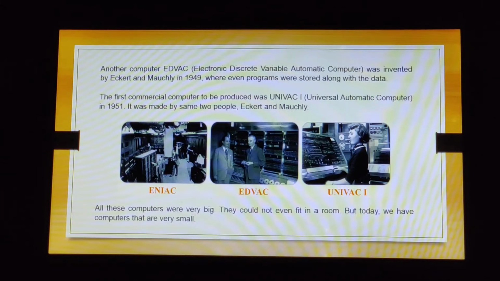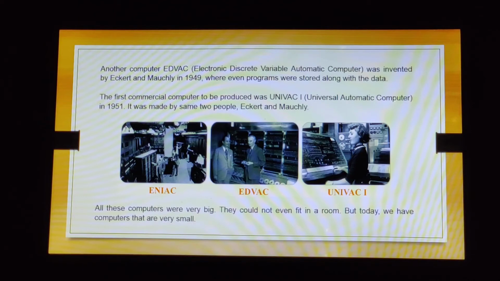Another computer, EDVAC, that is Electronic Discrete Variable Automatic Computer, was invented by Eckert and Mauchly in 1949, where even programs were stored along with the data, right? So this made things even easier. Just see the two people, Eckert and Mauchly, working together hand in hand and introducing newer and newer things. The first commercial computer to be produced was UNIVAC-1, that is Universal Automatic Computer, in 1951. It was made by the same two people, Eckert and Mauchly. So children, remember the names very well, okay, Eckert and Mauchly.